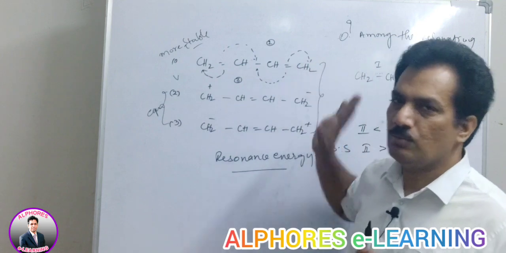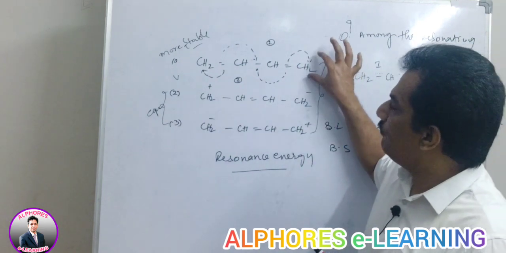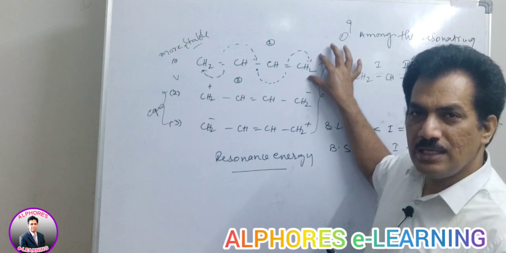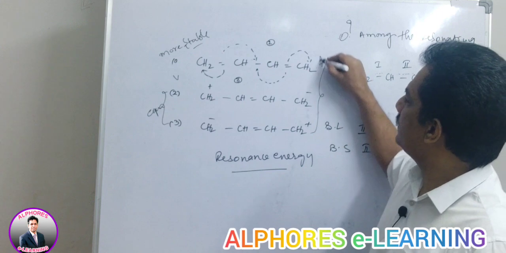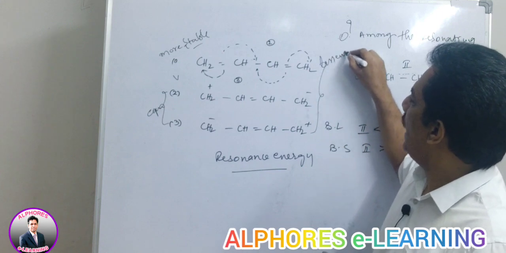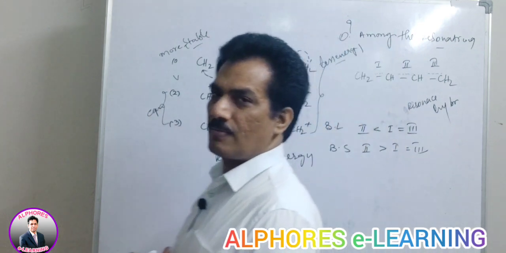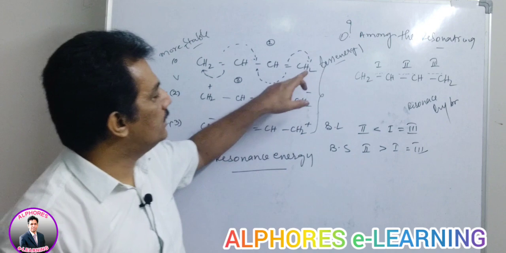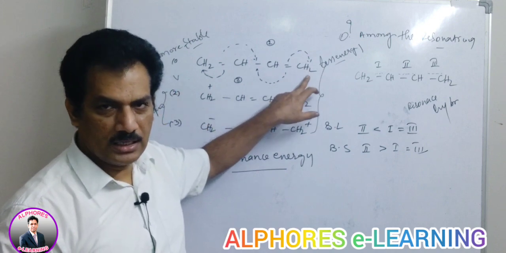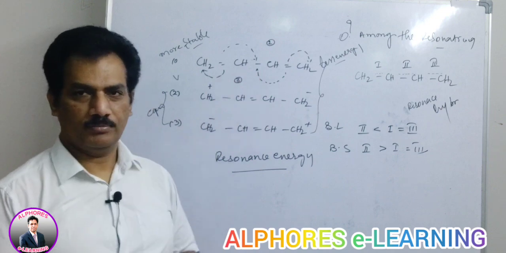That means the first one is more stable. Clear? And when it is more stable, can you guess the energy? Yes, you can guess. It is nothing but less energy, as energy and stability are inversely related. As energy and stability are inversely related, it is more stable, less energy, and these are less stable, more energy.